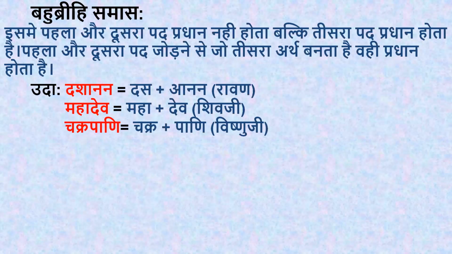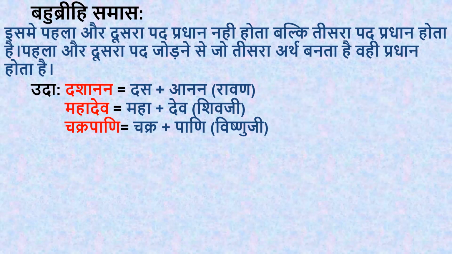Then next is Bahubrihi Samas. Bahubrihi Samas is the important samas. The majority of the questions come from this type of समास. Okay, इसमें पहला और दूसरा पद प्रधान नहीं होता, बल्कि तीसरा पद प्रधान होता है. पहला और दूसरा पद जोड़ने से जो तीसरा अर्थ बनता है वही प्रधान होता है. See, in avyayibhav, the first part of the word, pehla pad, was pradhan. The first part was given more importance.